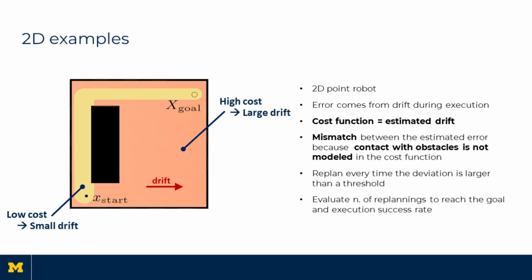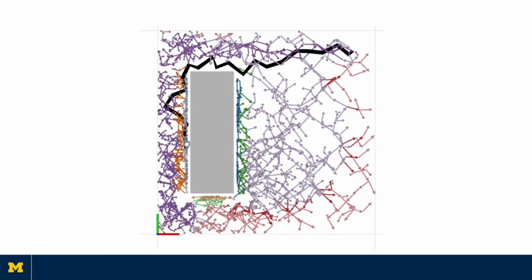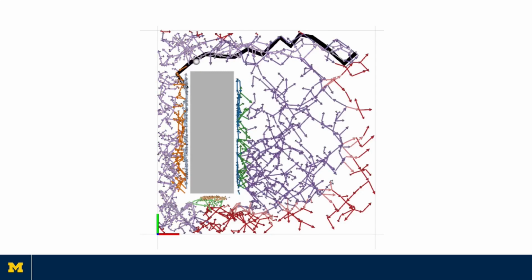So let's see the method in action with a simple 2D navigation problem with drift. In the yellow area, the robot has a small drift, while in the orange area, the drift is larger. We want to avoid the orange area, but also staying too close to the obstacle. At the beginning, we only minimize the expected drift, but this drives the robot too close to the obstacle, causing a stop. After a couple of replannings, the planner understands that it's better to stay away from the obstacle to